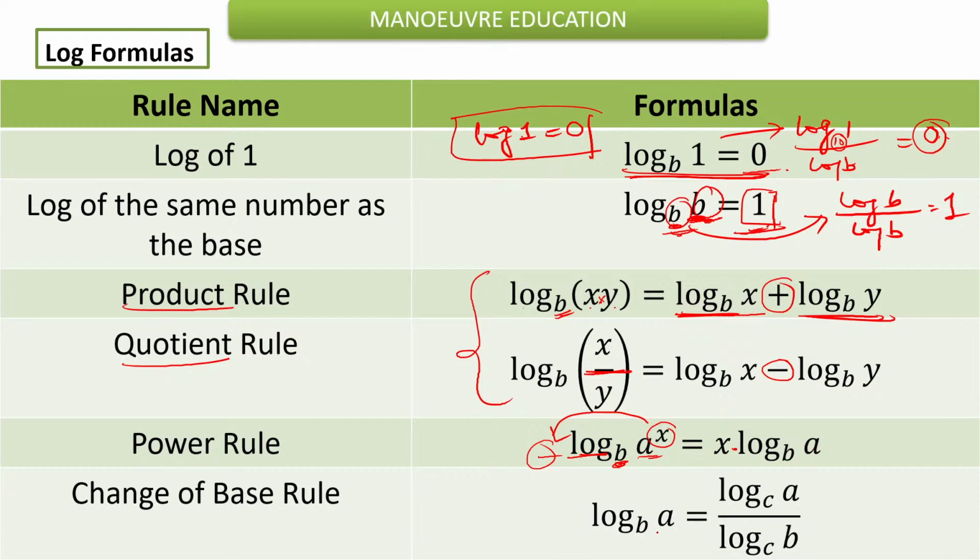And if we have log of a to the base b, then how can we express this? As I said in the second rule, it can be clearly expressed as log of a divided by log of b. And of course we can provide some common base to this. That is known as the change of base rule.